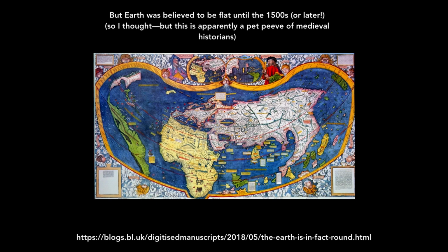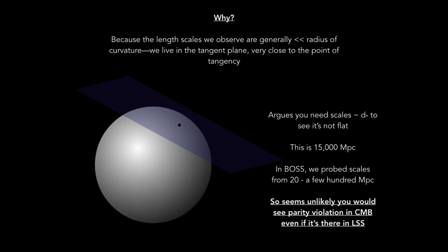However, Earth was believed to be flat until the 1500s or later, although apparently there's some debate about this, and people as early as Pliny the Elder in 77 BC pointed out that it wasn't flat and that was common knowledge. But in any case, I think this idea of the Earth being flat is a good metaphor. By the way, this is the first map that used the word America. This is the Waldseemüller map from 1508.